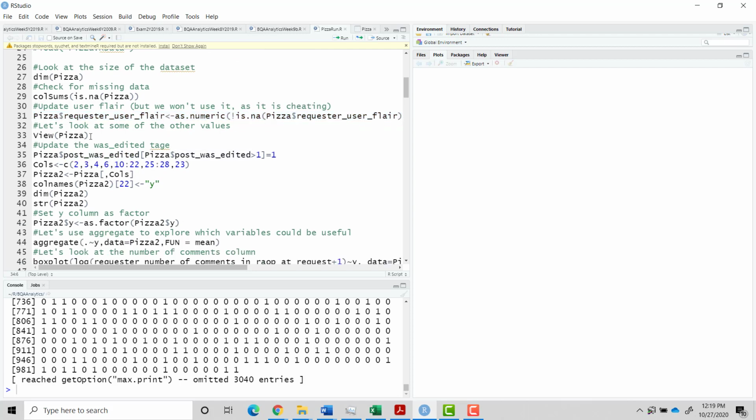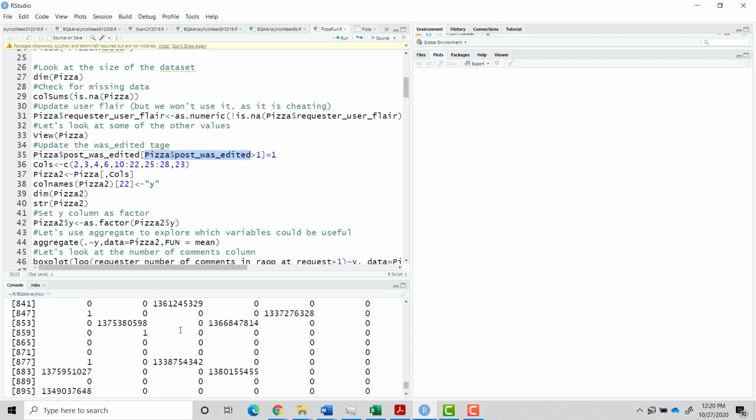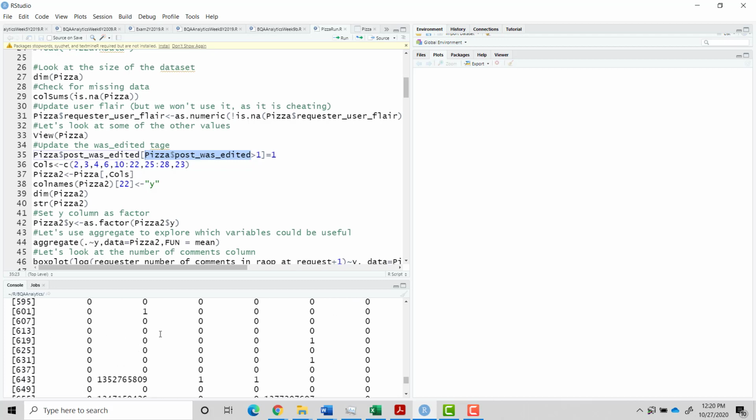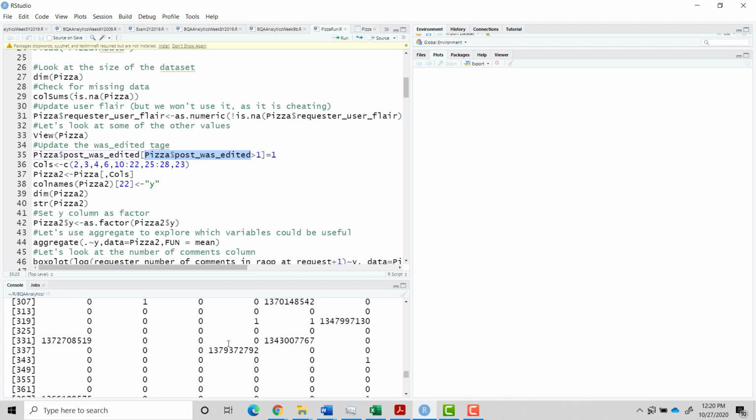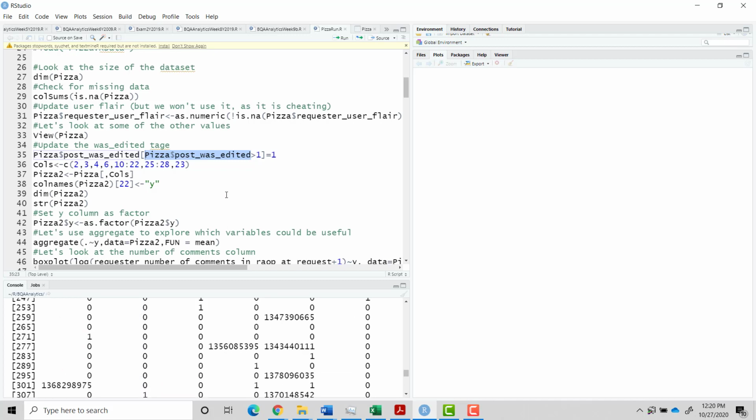Okay, so let's just have a look at a few other things. We've already viewed the pizza. And let's just have a look at the pizza post was edited. And again, this is kind of similar. I think it's a bit inconsistent. We've got 1 if it's been edited, but some of them actually have some sort of edit date in, which really is not in a format that we can use. So again, we're just going to say if we've got a date, it means it's been edited. So we're going to change it to 1 to be edited.